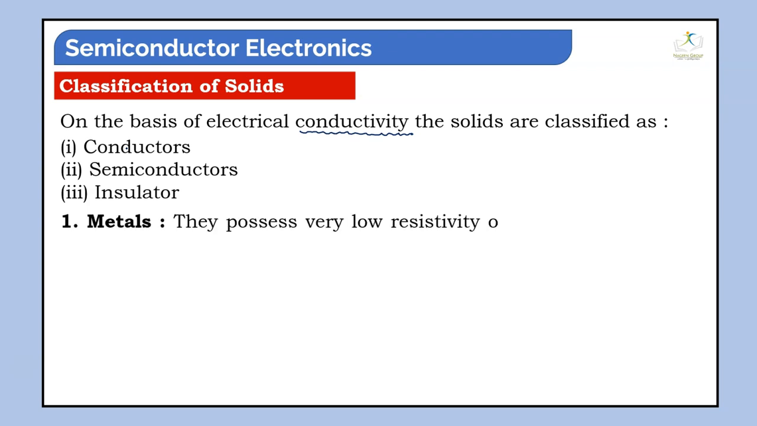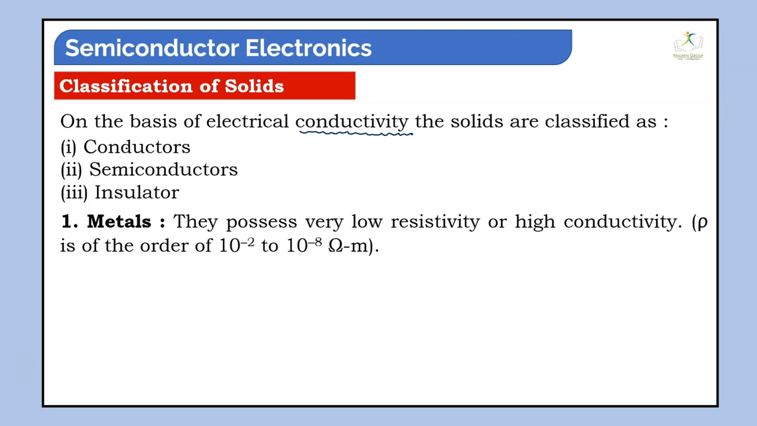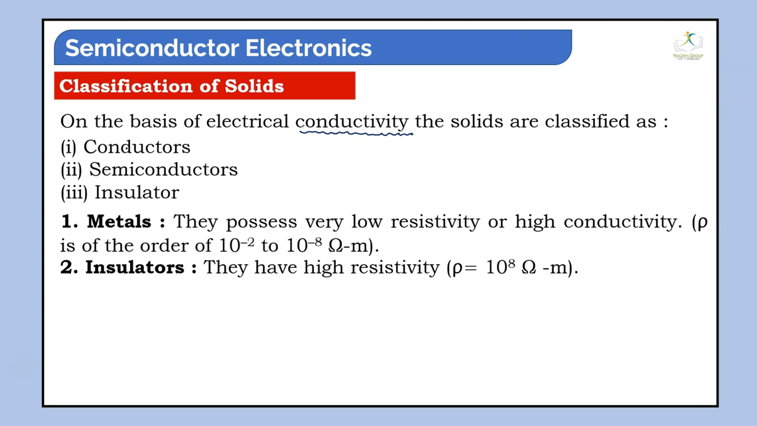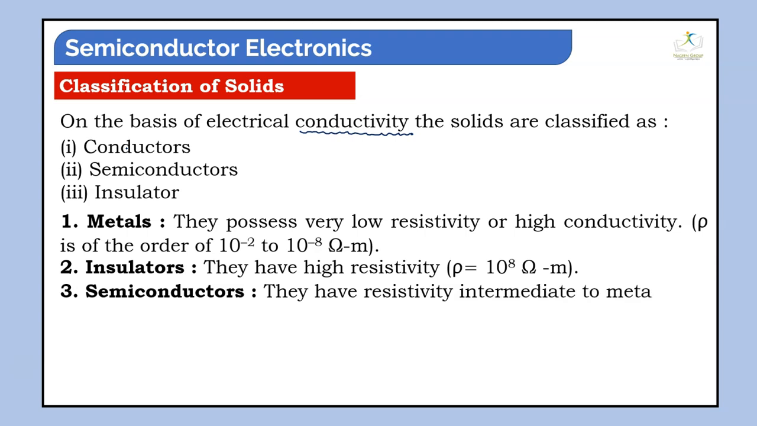Now, in the case of a metal, they possess very low resistivity or high conductivity. The resistivity rho is in the order of 10 to the power minus 2 to 10 to the power minus 8 ohm meter. As you can see, the range 10 to the power minus 2 to 10 to the power minus 8 is very small in number. Insulators possess very high resistivity, approximately 10 to the power 8 ohm meter. And semiconductors are partially resistive, with a resistivity intermediate to metal and insulator, that means 10 to the power 5 to 10 to the power 0 ohm meter.